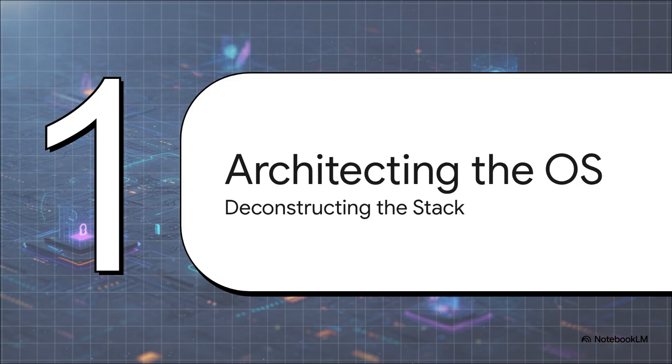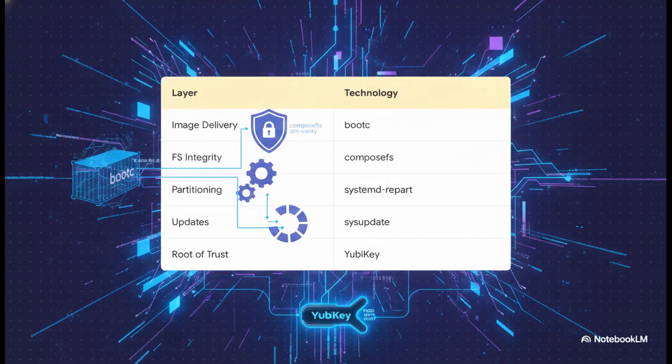Moving to Section 2. Architecting a sovereign OS, deconstructing the stack. So yubiOS is heavily inspired by the immutable ecosystem, which is this big push toward image-based, deterministic Linux workloads led by the engineers behind systemd, composeFS, and Flatcar. Let's look under the hood at the open-source components powering this thing.